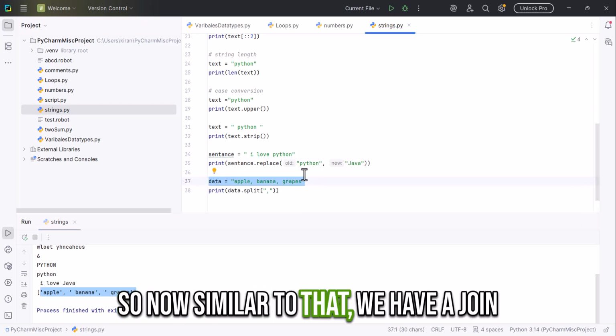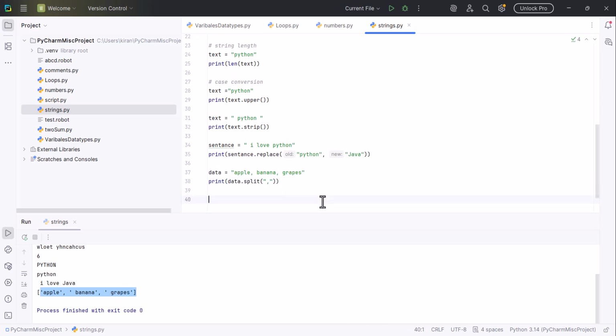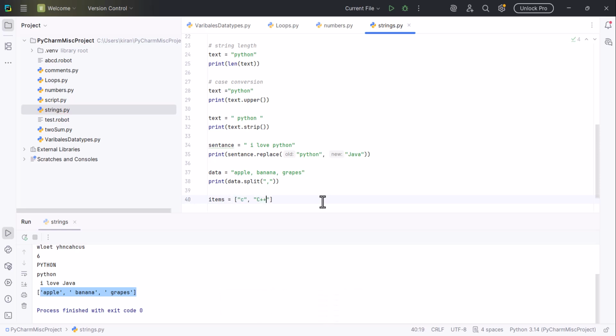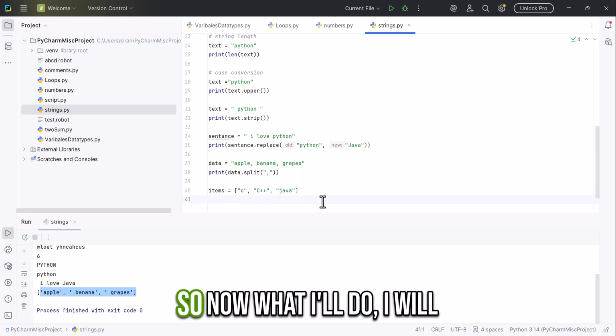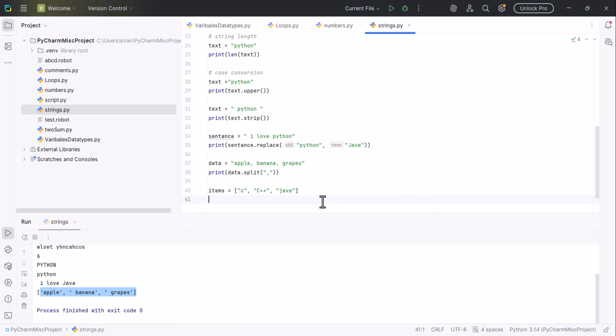Now similar to that, we have join. When I say join string, items is equal to C, Java. Now I will join the items.